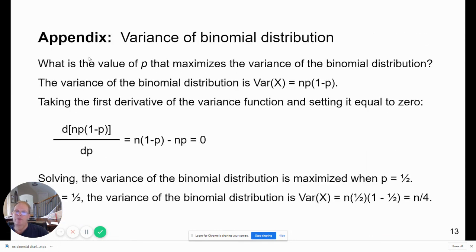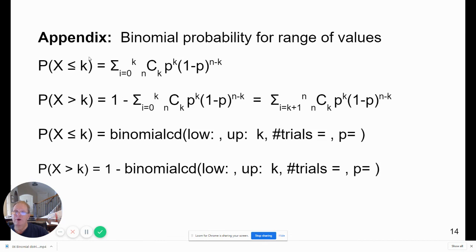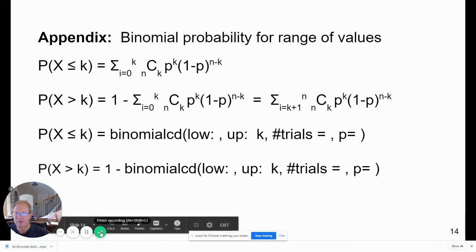You can read through these appendices, but I just wanted to leave you with this slide right here. The binomial probability for a range of values. Take a look at this slide right here. This is the notation that you can use if you're asked to calculate the binomial probability over a range. This is pretty handy, saves you lots of writing.